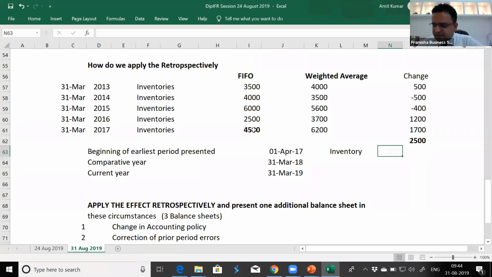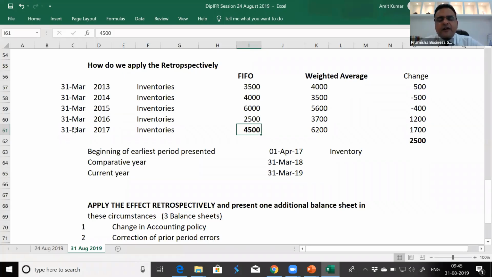The value of inventories will be, I've already given you the answer, but I just want you to think, applying the effect retrospectively, that this year the inventory should have been higher by 7500. Previous year the inventory should have been higher by 1200. 15, it should be lower by 1400. So cumulative effect till date is 2500 increase in inventory. So whatever is the value of inventory on 31st March 17, now there are 3 things happening. Either it is a value of the previous GAAP, or it is a value of the previous accounting policy, or it is a value which is containing an error.